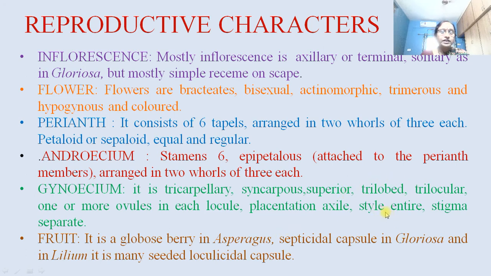Then fruit. Here the fruit is a globose berry in Asparagus, a septicidal capsule in Gloriosa, and in Lilium it may be a many-seeded loculicidal capsule.